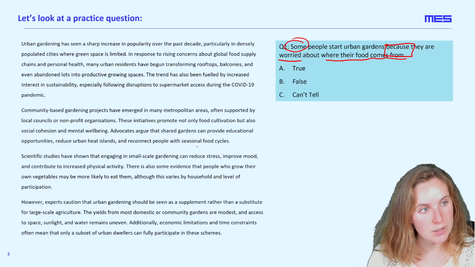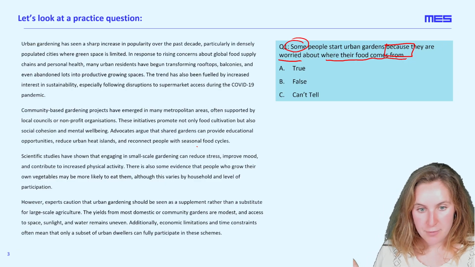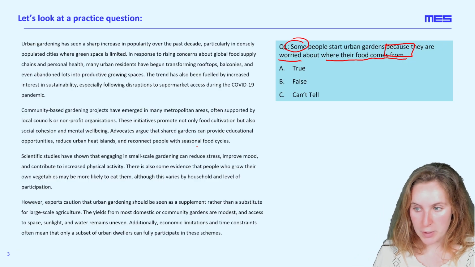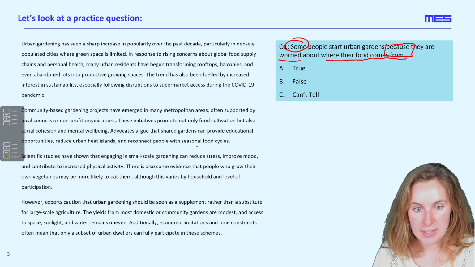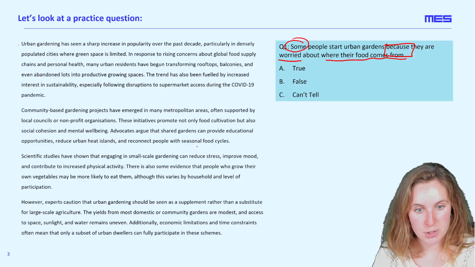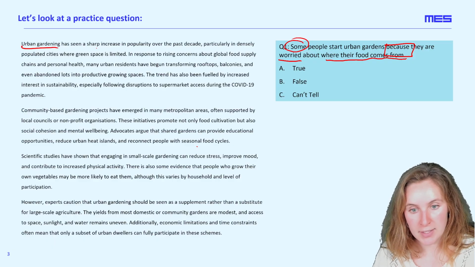So let's take a look at where we can find this information. If we're scanning, we're going to be looking for production, we're going to be looking for reasoning and consequences here. We know that this passage starts discussing urban gardening and the fact that it's an increase.